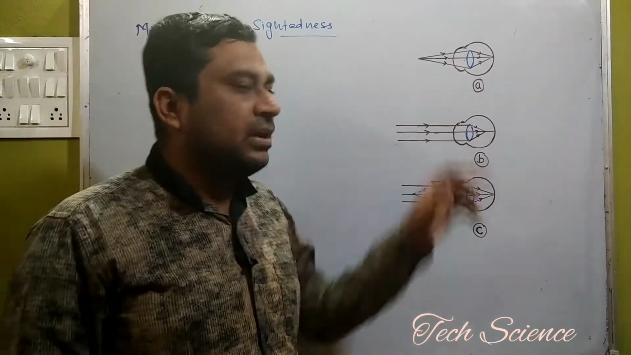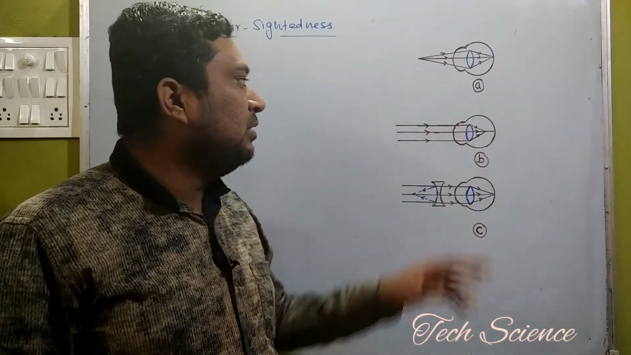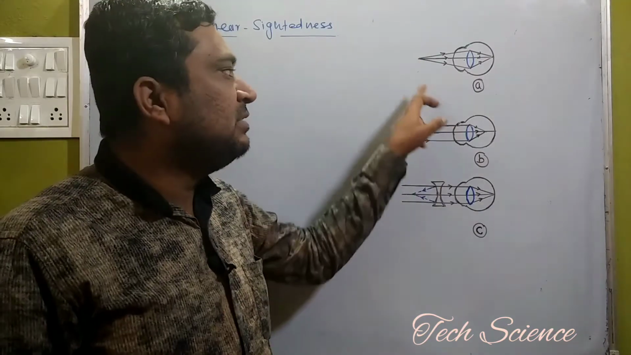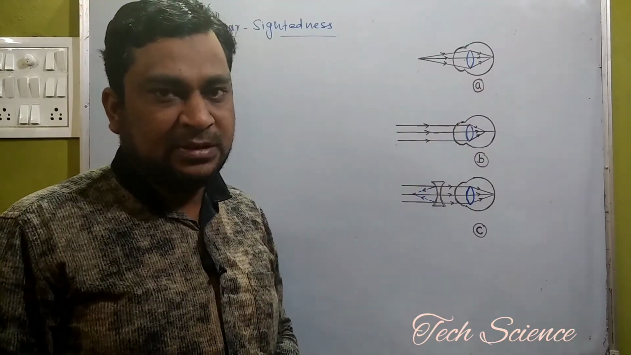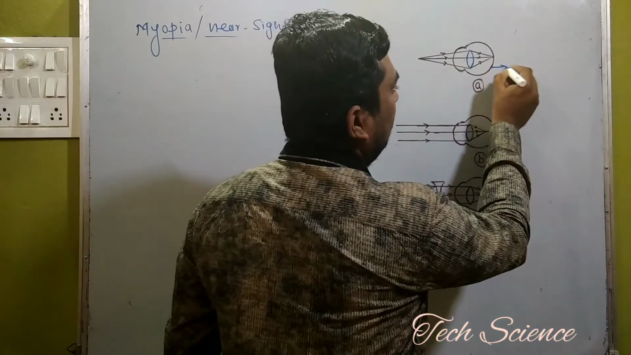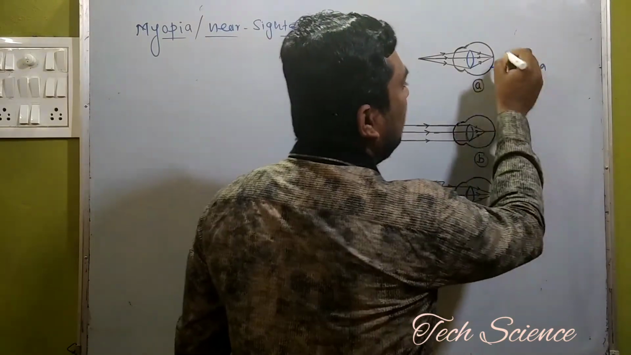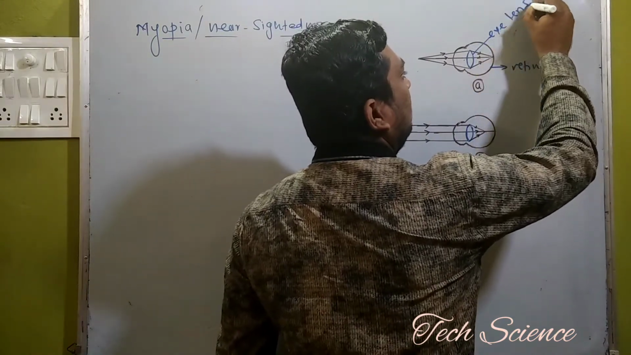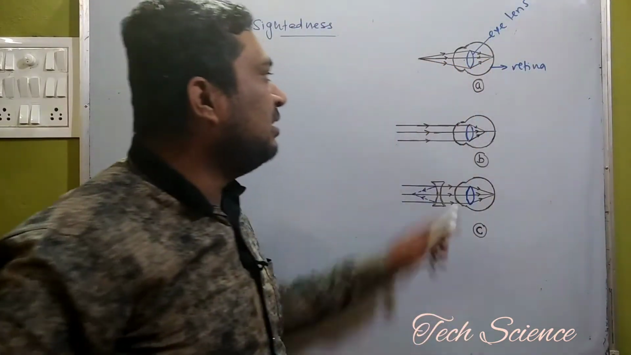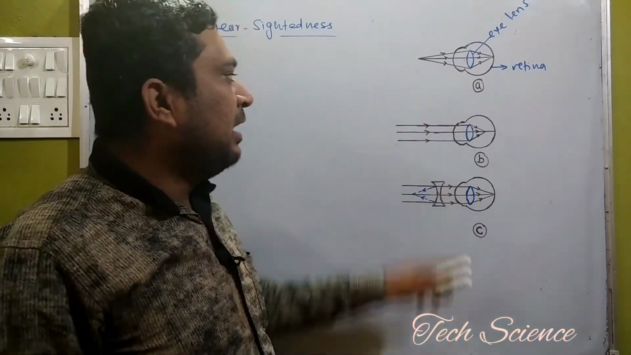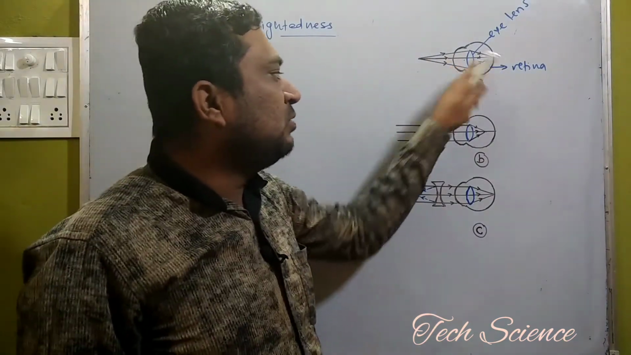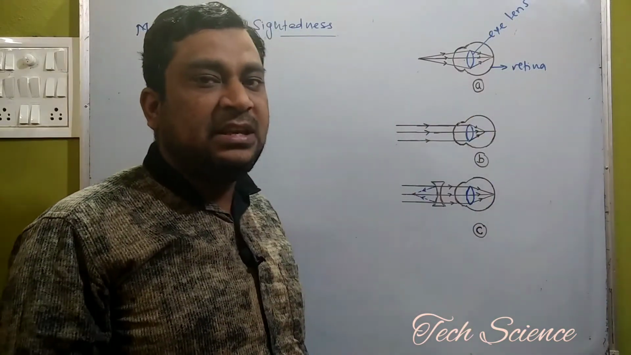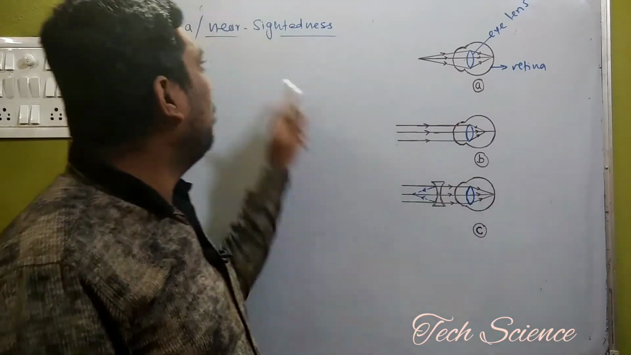If you observe the first diagram, you will find that in myopia, generally a nearby object can be seen by the human eye very easily and clearly. This is the retina, and on the retina the image gets formed. This is the eye lens, and here a nearby object is placed. When it passes through the eye lens, an image is created on the retina, which can be clearly seen by the myopic eye.